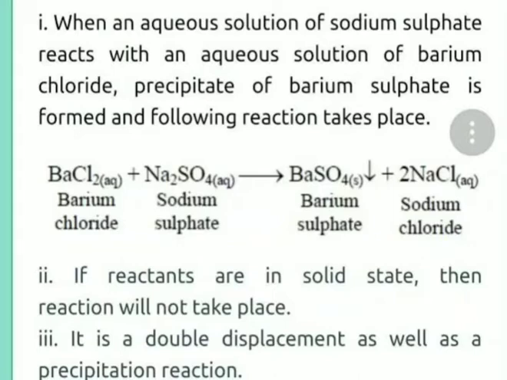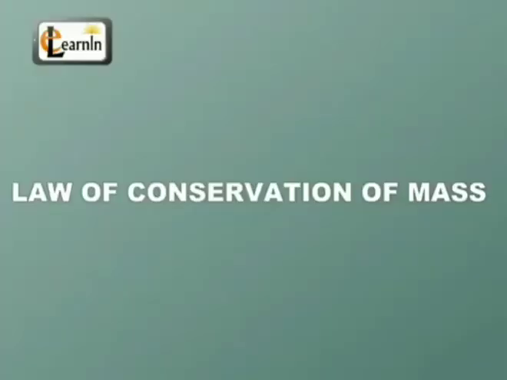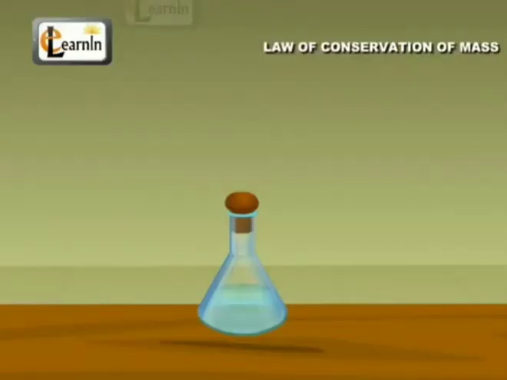That means the number of atoms on the reactant side is equal to the number of atoms on the product side. So we will prove that the number of atoms on the reactant side equals that on the product side according to the law of conservation of mass. Here we will prove that in a chemical reaction, the total mass of the reactants is equal to the total mass of the products.